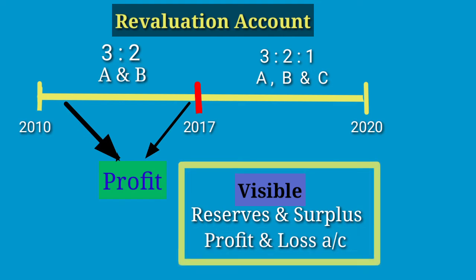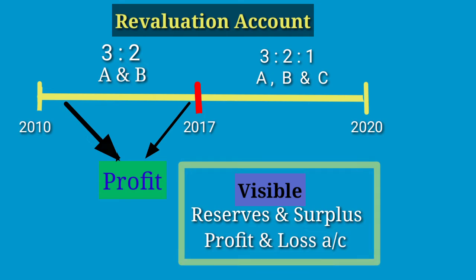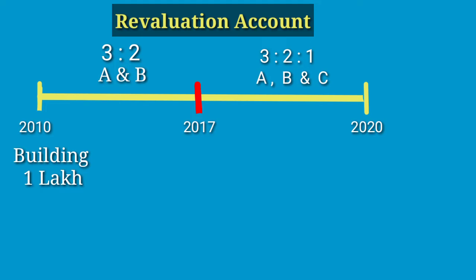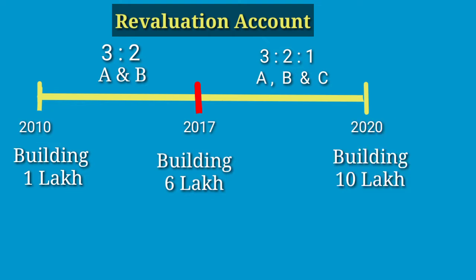Some profit is visible in the books, but some profit will not show directly. For example, in 2010, we purchased an asset called building at rupees 1 lakh. Assume that every year the building price is increasing. In 2017, the price of this building is 6 lakh. Now the business is going on and the current value of the building is rupees 10 lakh.